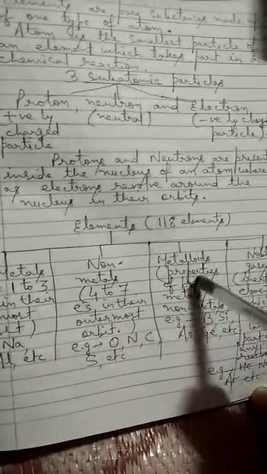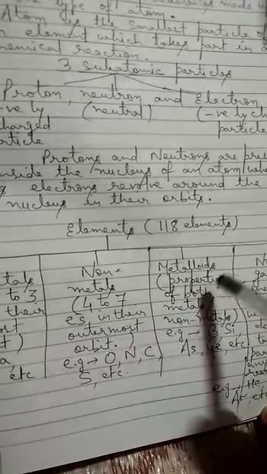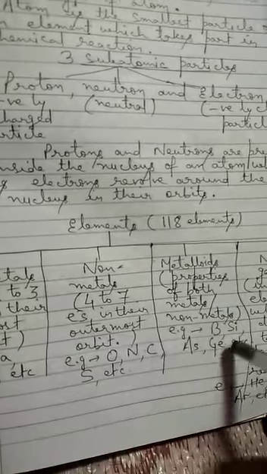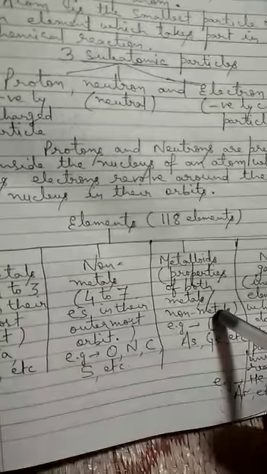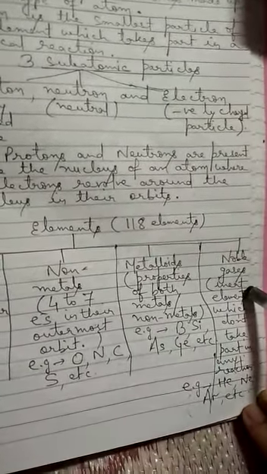Now some metalloids are also present in the periodic table. Metalloids means the elements which show properties of both metals and non-metals. Example: boron, silicon, arsenic, germanium, etc. These are metalloids. And finally, there are noble gases also.